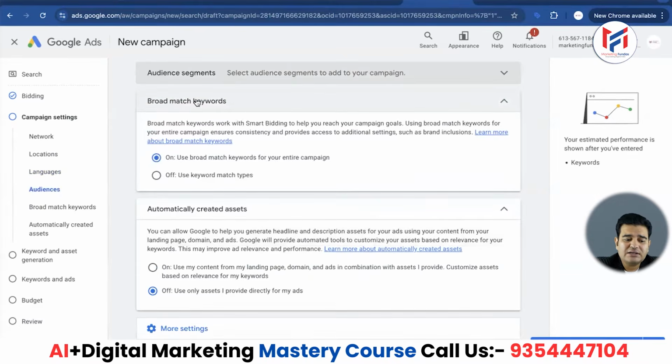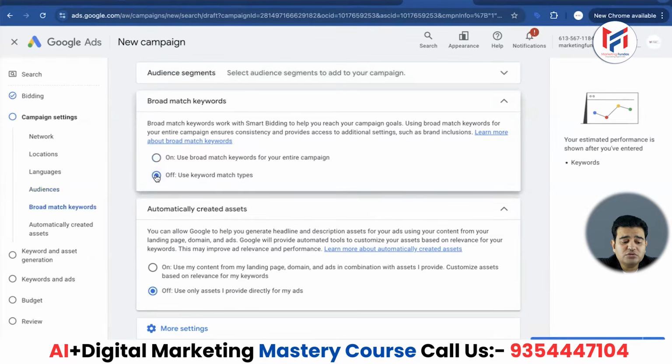Let's talk about broad match here. What is broad match? Let's read this. Use broad match keywords for the entire campaign and use keyword match types. What will I do here? I'll turn off use keyword match types. I won't use broad match for the entire campaign. Don't make that mistake. I explained to you what keyword match types are and when and how to use them. We won't use broad match.